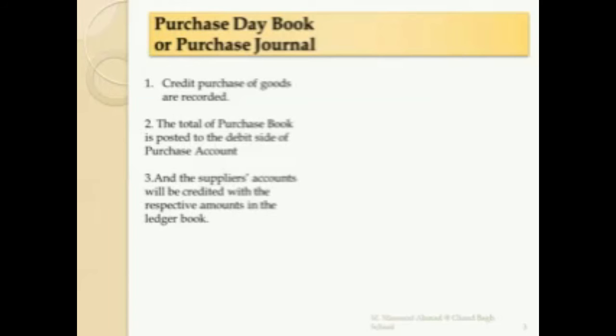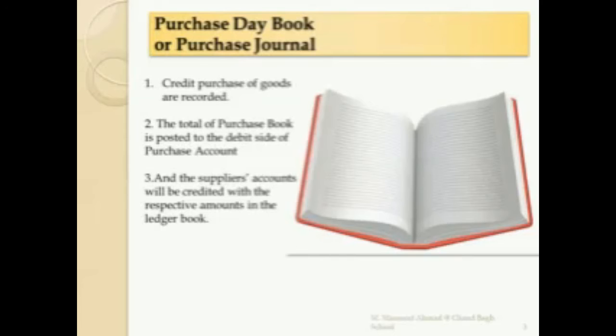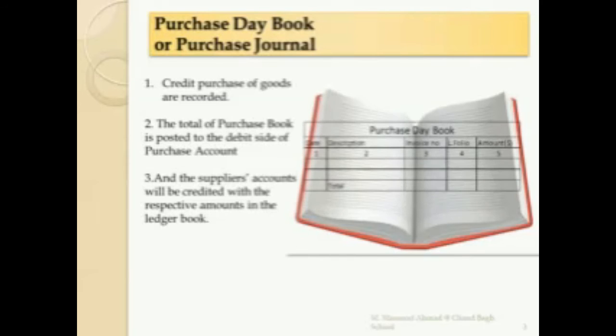Let's have a look at the purchase day book. It looks like this. It has a date column, description, invoice, that is the purchase invoice, ledger folio, and at the end a column for amount. At the end of the page, the total is written.